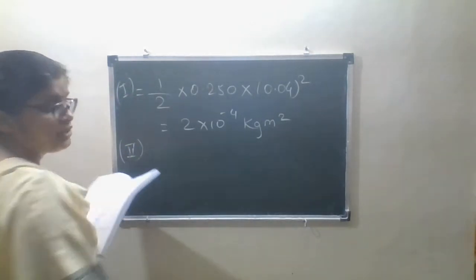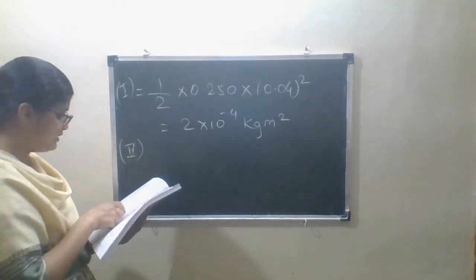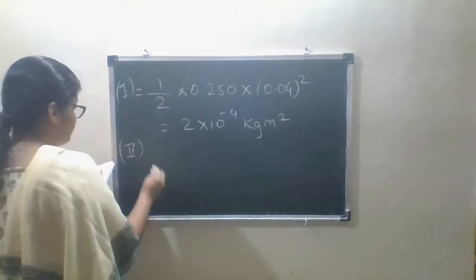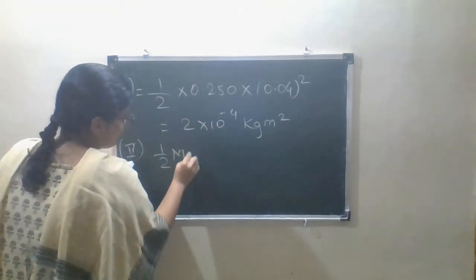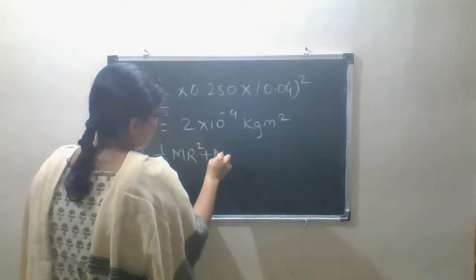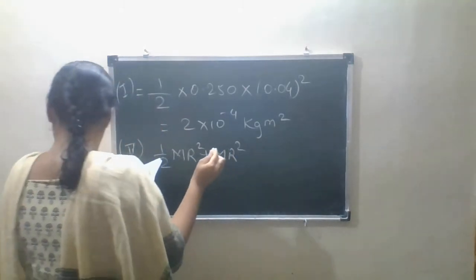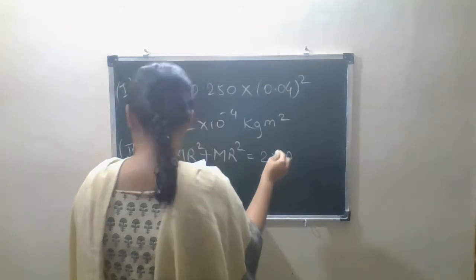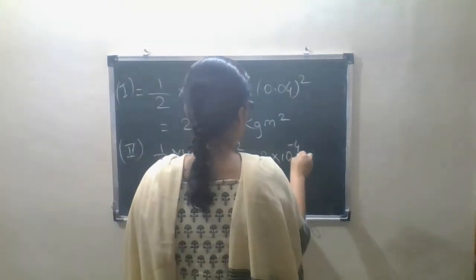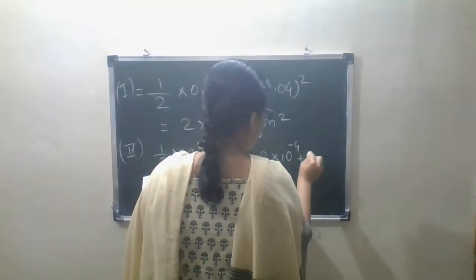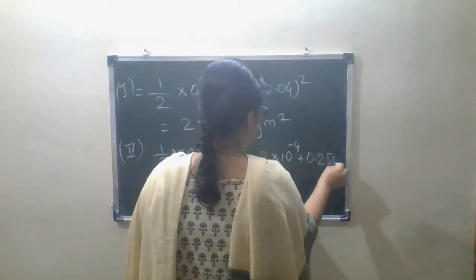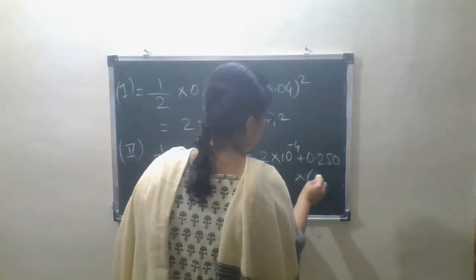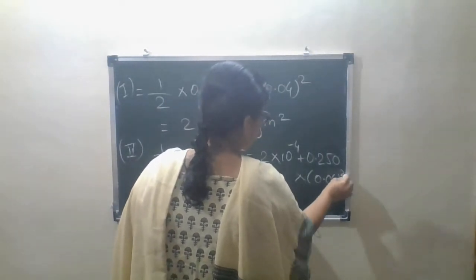Now this was the first case explained in the question. I am not writing the entire sentence over here. In the second case, with the help of the parallel axis theorem, that is half mr square plus mr square, which is equal to 2 into 10 to the power minus 4 plus 0.250 into 0.04 square.